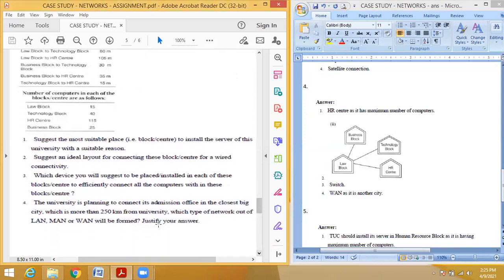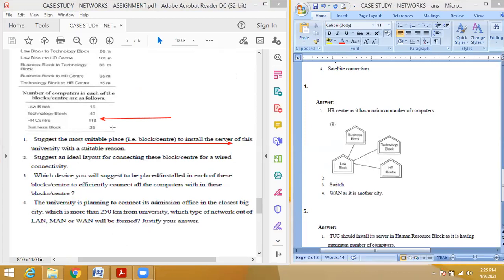See the question. First one, suggest the most suitable place to install the server. Which one? HR center. Yes, HR center. Then the second question, ideal layout. The most common questions will be the first three: the server, the layout and the switch. The fourth question may be any one; that will differ in every paper. Mostly the same questions will come.